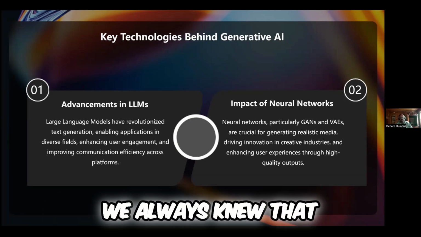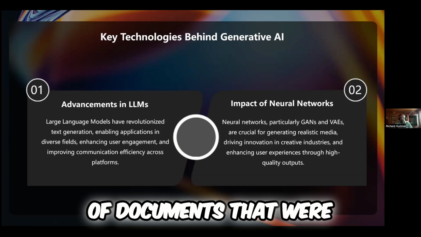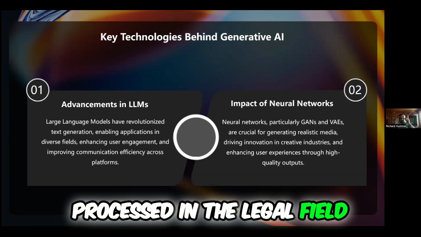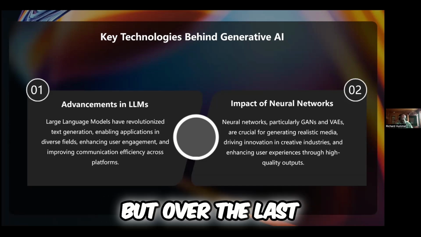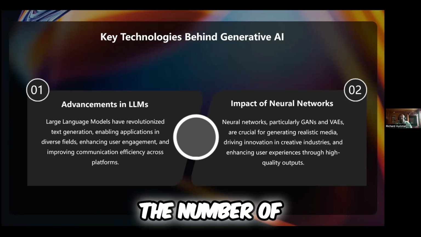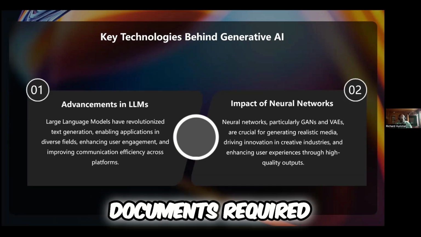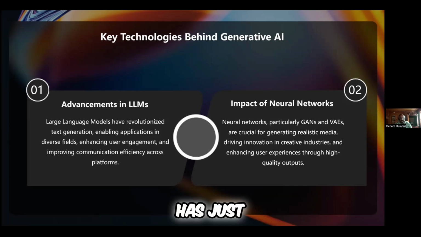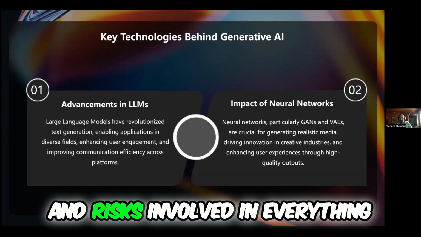We always knew that there was a ton of documents that were processed in the legal field, but over the last 20 or 30 years, the number of documents required in the medical field has just blown up. It's exploded. But there are challenges and risks involved in everything, right?